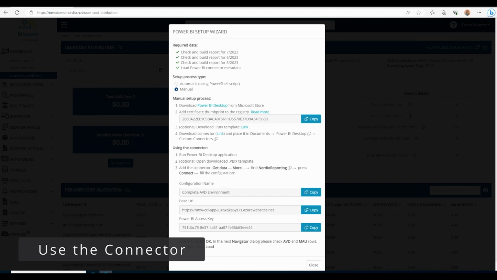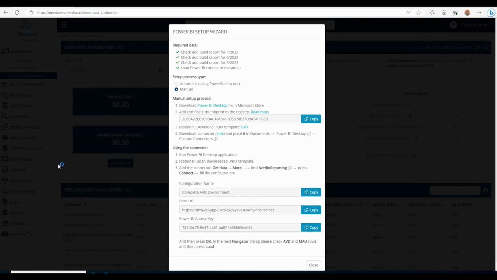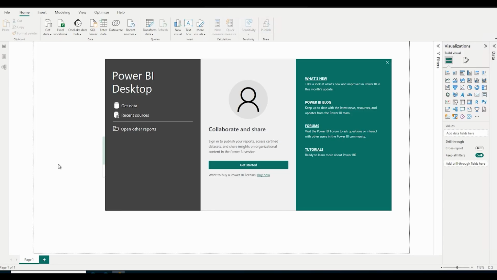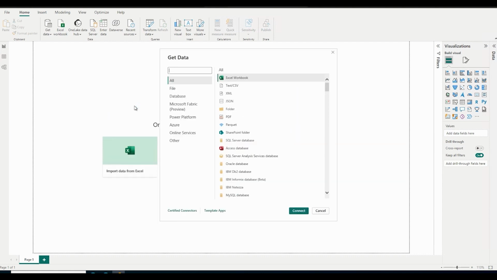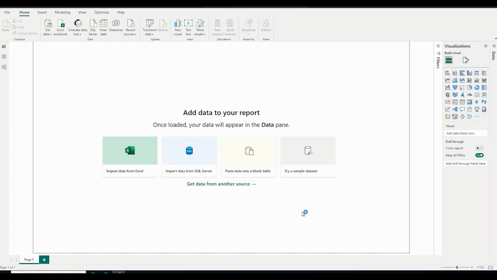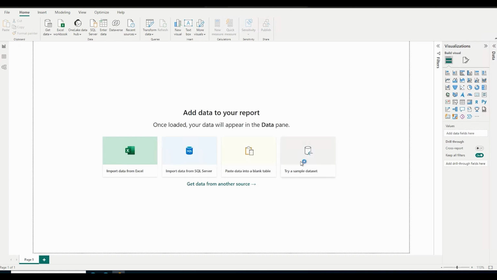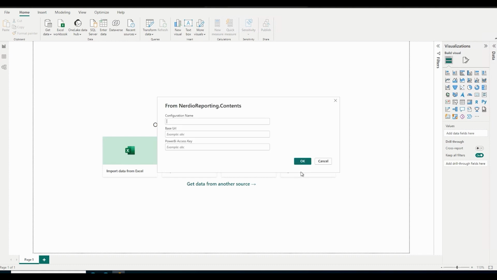Now that we have the connector set up, let's use it. Open up Power BI Desktop. Add the connector by going to Get Data. And from there, we'll search for Nerdio. There's the connector. We'll select that and click Connect. Select Continue at Connecting to Third-Party Services. We're now asked for 3 values. All of these can be found in the Power BI Setup Wizard.